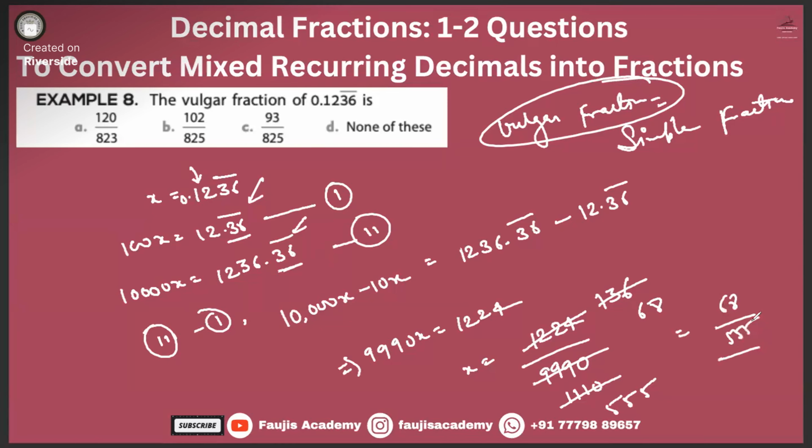So the answer option over here is D, none of the above.